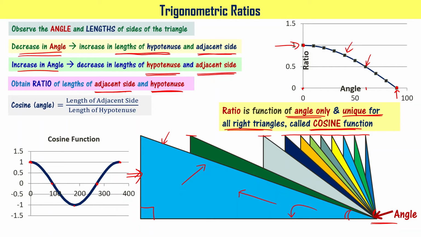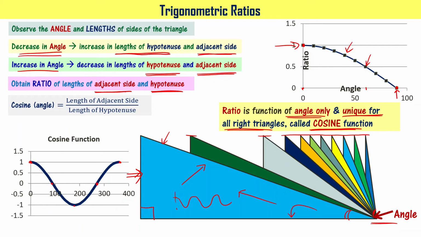The cosine function changes like this, and one can draw the cosine function for an infinite number of degrees. The cosine function is going to go like this. It starts from 1, meaning it starts like this and goes like this. At 0 degrees angle, it is going to be 1.